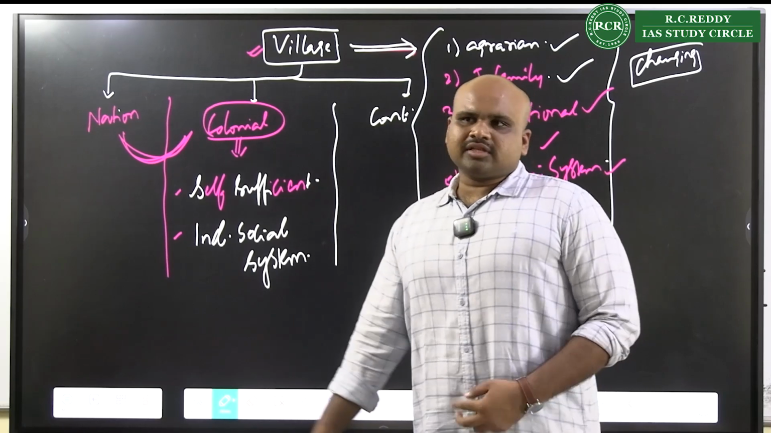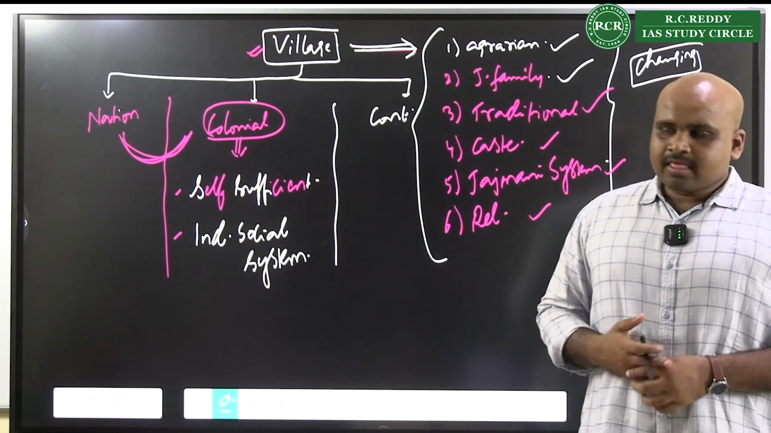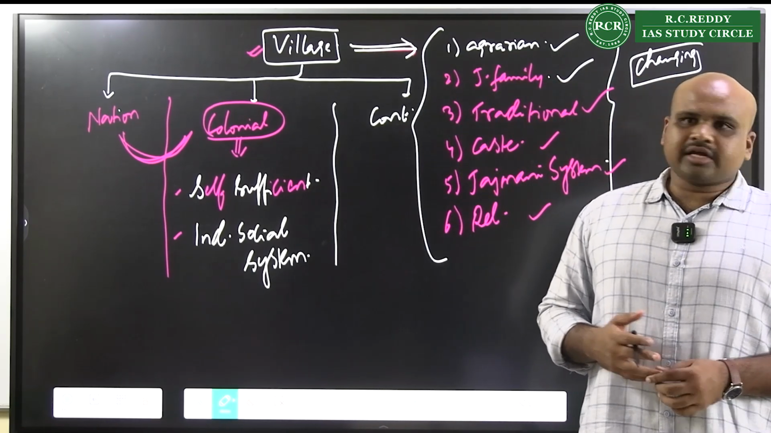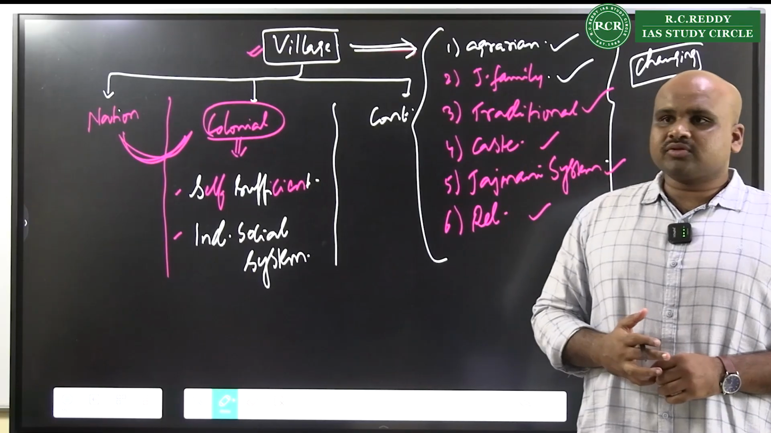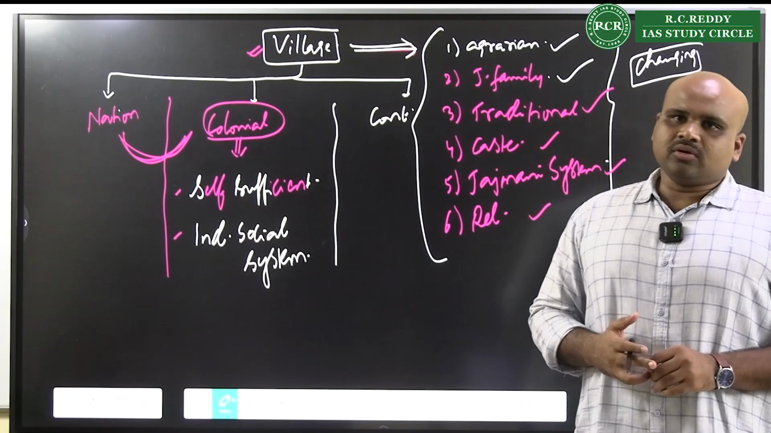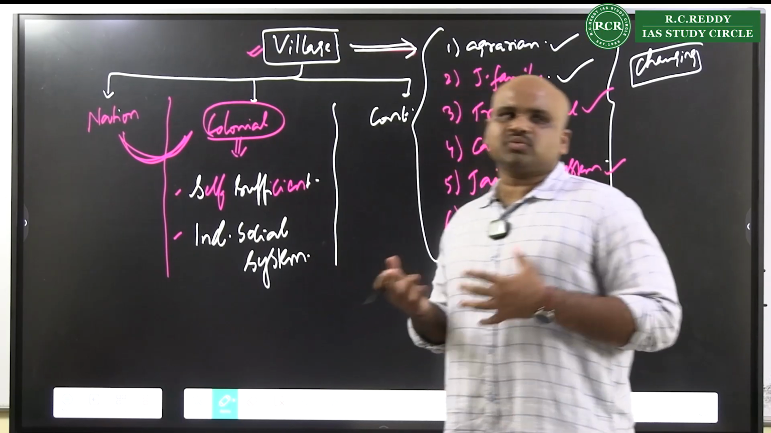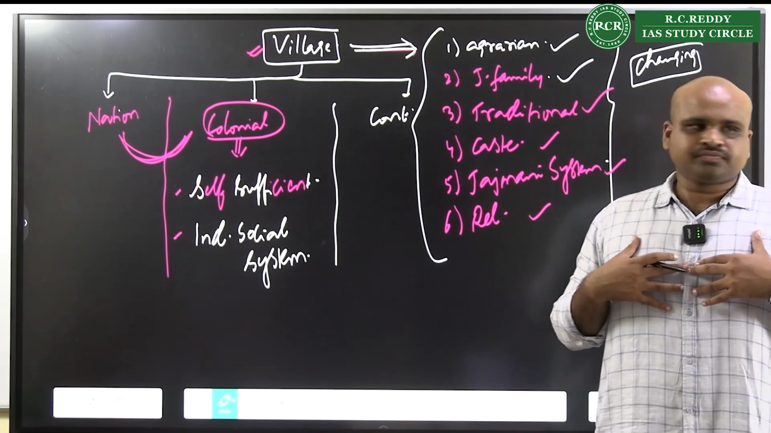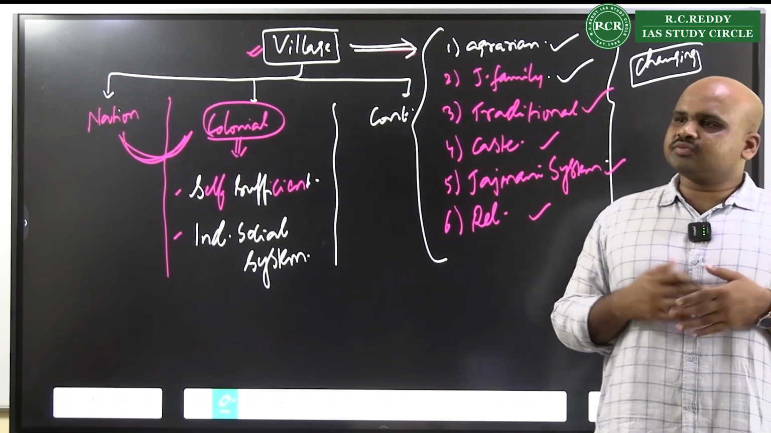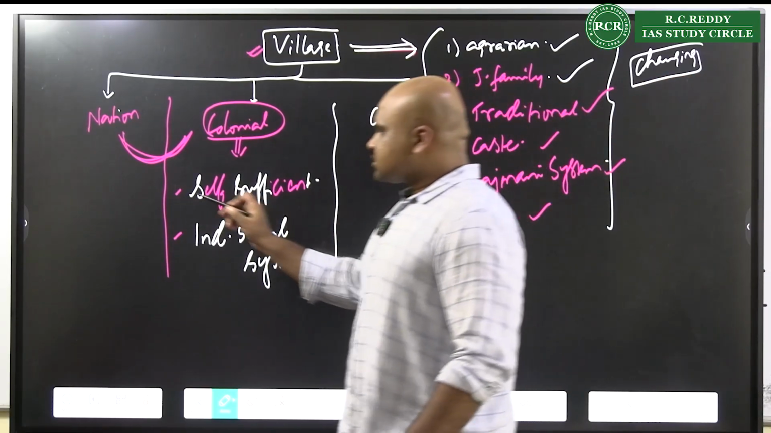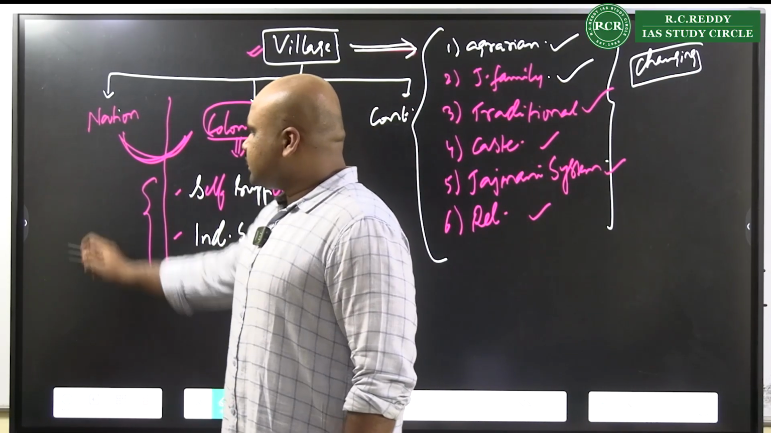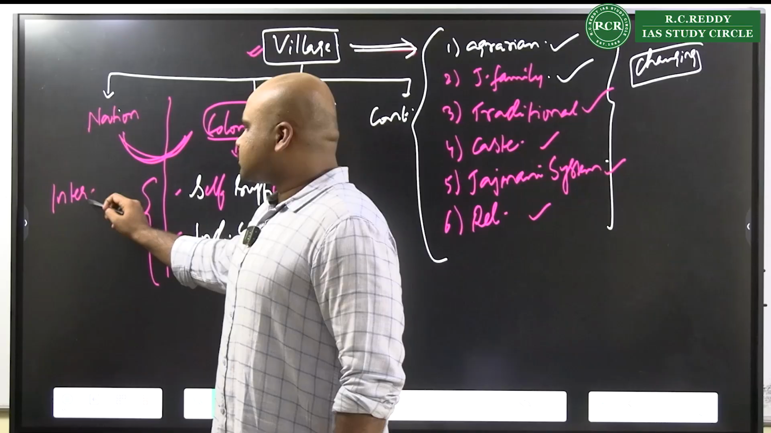They could represent the Indian social system. So that is another important dimension that has to be remembered with respect to this nation and colonial. So one aspect is it is self-sufficient. Self-sufficient means what? It is an independent entity. There is no interdependence which is existing. But some people say that it is interdependent.